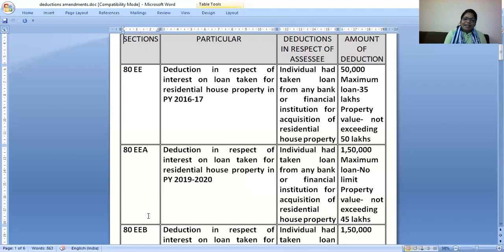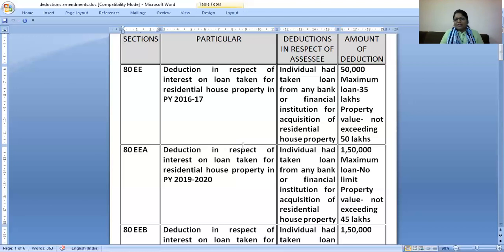I'm repeating, the 2 amendments in deductions for the November 2020 exam tax amendments are only 80EA and 80EEB, but 80EE is linked with this, so I'm taking it. And I want you, dear students, to develop the habit of linking things up while learning. Did you see how I'm hopping from deductions to house property? Can I go to set off and carry forward of loss? Yes.